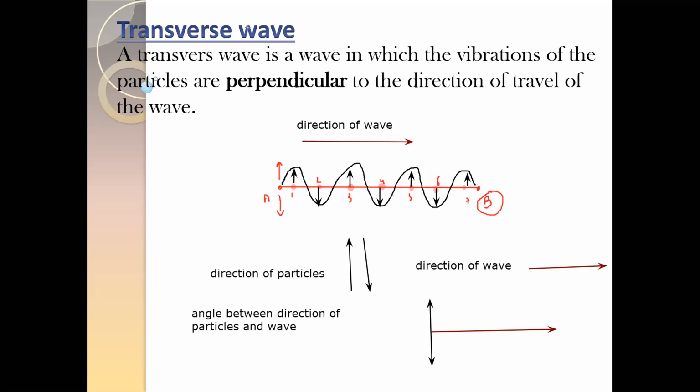So the angle between the direction in which the wave travels and the direction in which the particle moves is 90 degrees. Whenever the angle between the direction of the particle and the direction of the wave is 90 degrees, we call that wave a transverse wave.